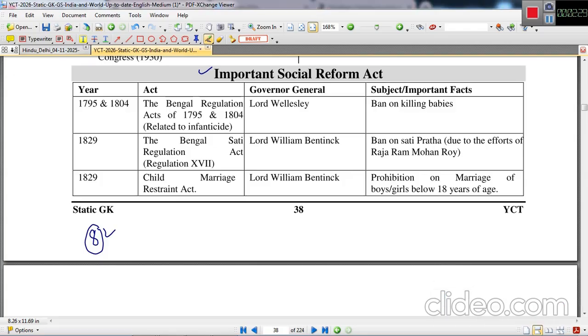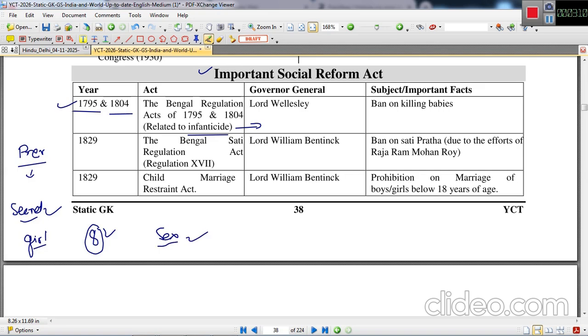Let's begin. If we talk about the important social reform acts, there are many. Number one is 1795 and 1804. There were regulations related to infanticide. Infanticide is still prevalent in our society, but it is now happening in secret. There is a lot of infanticide, especially of the girl child. People determine the sex through technology like ultrasound.